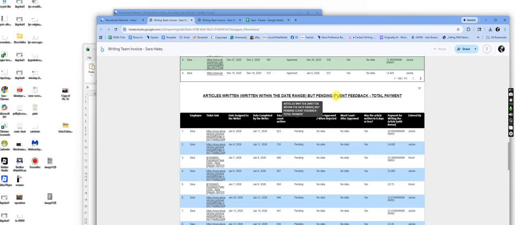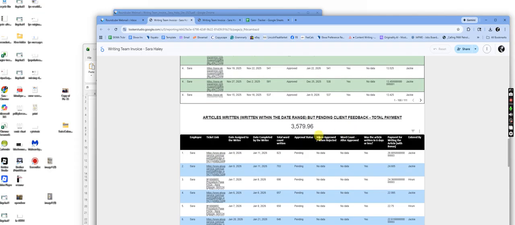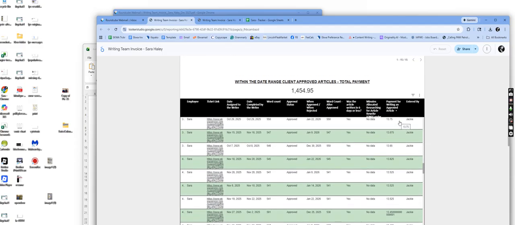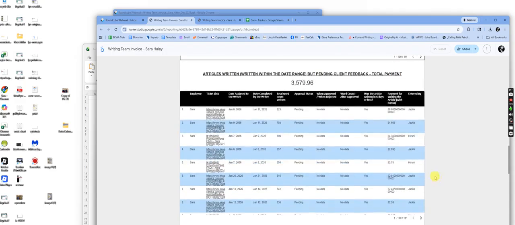This one says total payment. What's the difference between feedback or approval? That's the other thing. These are client approved articles that we should get paid in full. Cool. Awesome. What are these? Articles written but pending client feedback, still total payment. These, ironically, are different in numbers than the ones up here. So even whatever you used for per word count here is not the same as what you use for per word count here. This literally makes no sense.